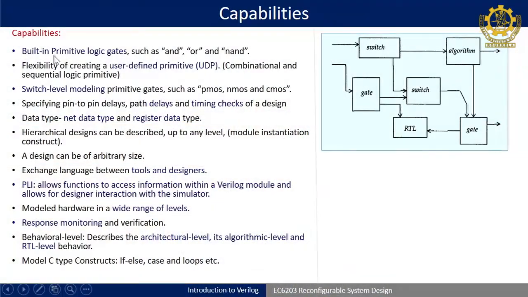The only thing is that its input should change. That is why concurrency can be modeled using Verilog HDL. Like that, it also supports different built-in primitive gates like AND gate, OR gate, NAND gate.